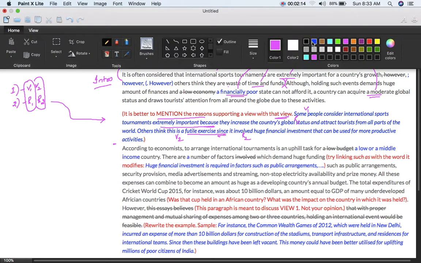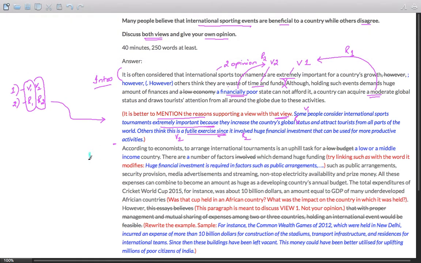Now the student begins with body paragraph 1 here. This is BP1. And the student has begun with the view 2, why it is a futile exercise. According to economists, to arrange international tournaments is an uphill task for a low budget. There is nothing called a low budget country. It's a low or a middle income country. So try using better words, not exactly better words, the words which are the right fit into the context.